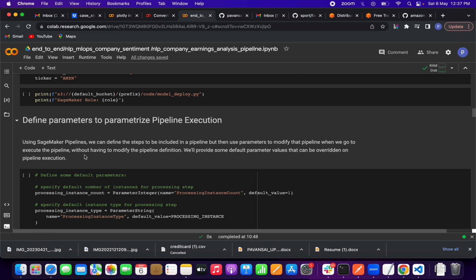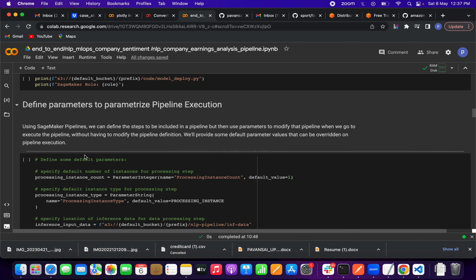We have to define parameters to parameterize the pipeline execution. Using SageMaker Pipelines we can define the steps to be included in a pipeline, but then use a parameter to modify the pipeline when we go to execute it, friends, without needing to modify the pipeline.